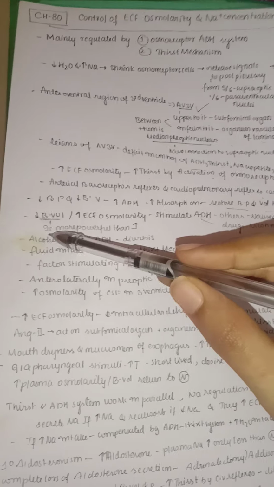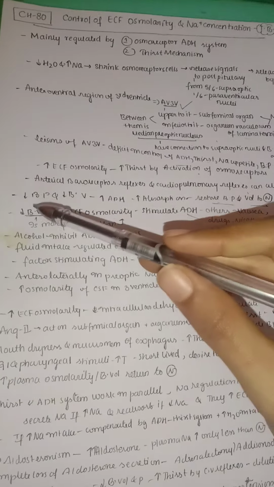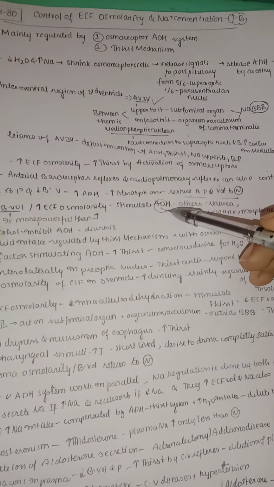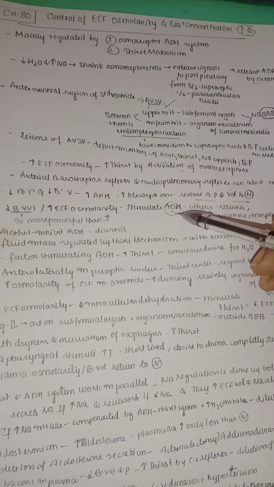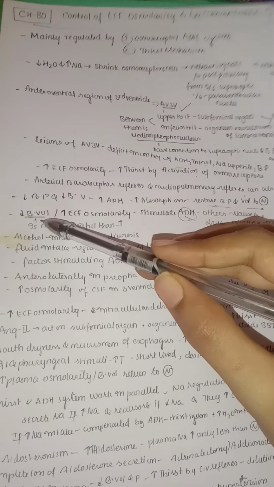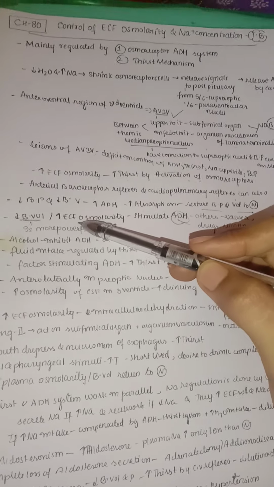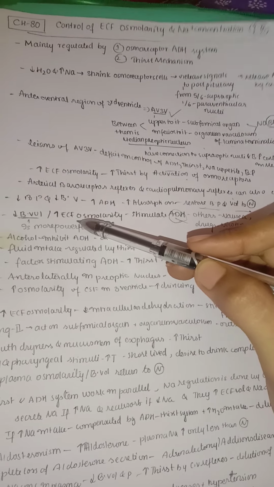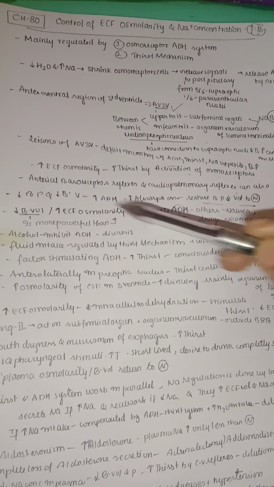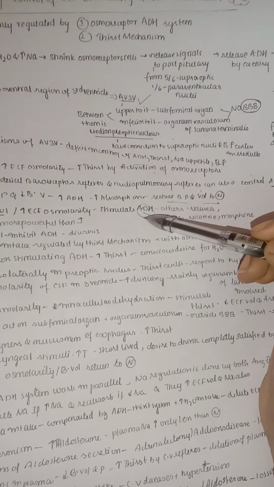So whenever there is a decrease in blood volume or an increase in extracellular fluid osmolality, you can see these are the two major stimulatory effects of ADH. Whenever ADH is stimulated, you should always remember these two factors: low blood pressure, or higher osmolarity. Higher osmolarity means higher sodium in the blood, higher sodium in our extracellular fluid, and low water. So these are the two main reasons for stimulation of ADH.